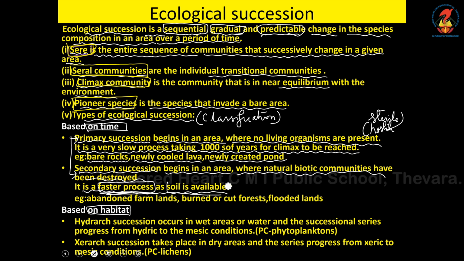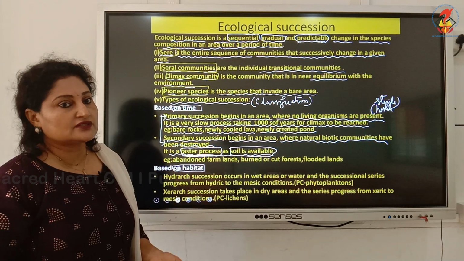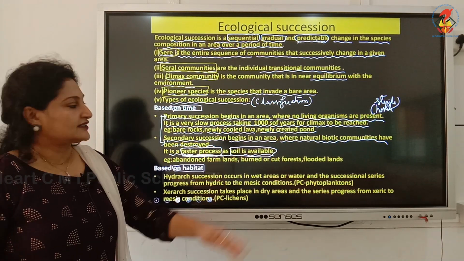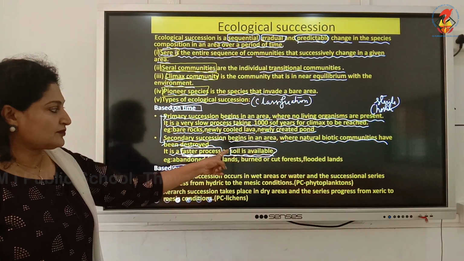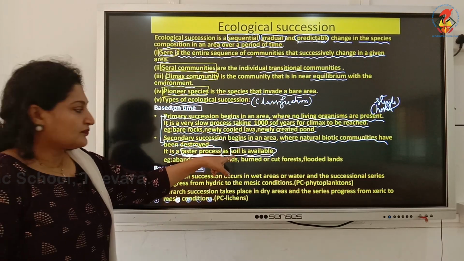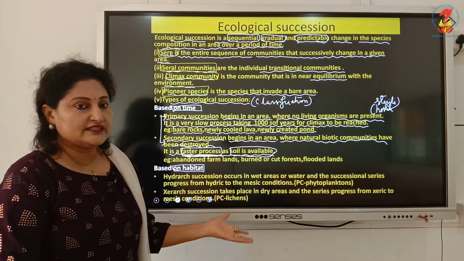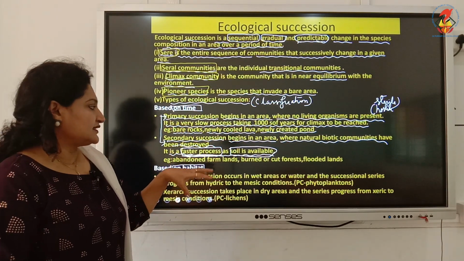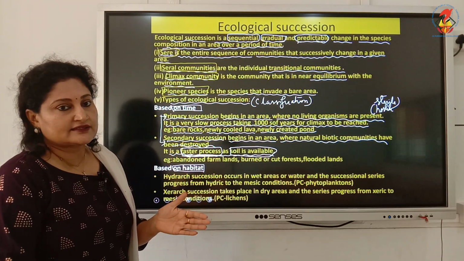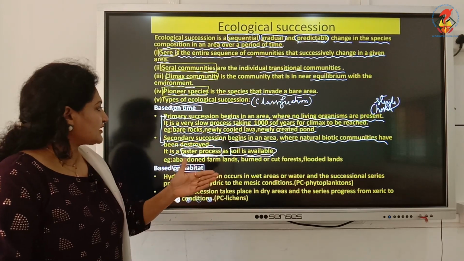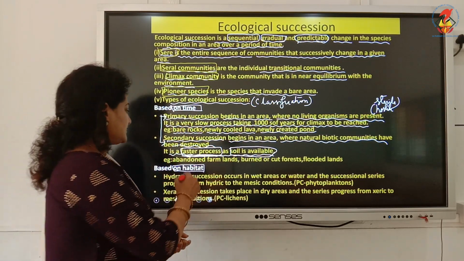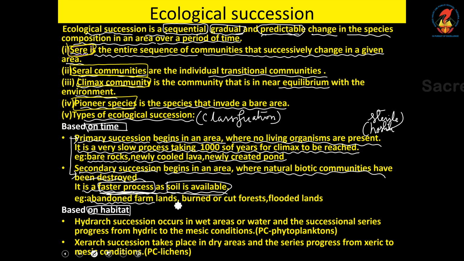The reason is that there's already soil. We know soil is a very important substratum for plants. Once plants take off, we can understand it will reach the forest. So soil formation does not require weathering or soil deposition. Soil is already there, so it can take off and reach the climax, that is forest, in a very shorter period of time compared to primary succession. Examples, as I told you: abandoned farmlands, burned or cut forest, flooded lands, etc.